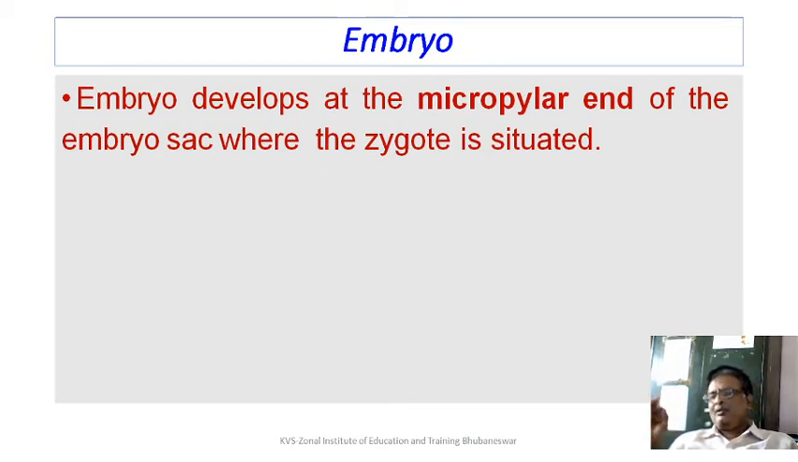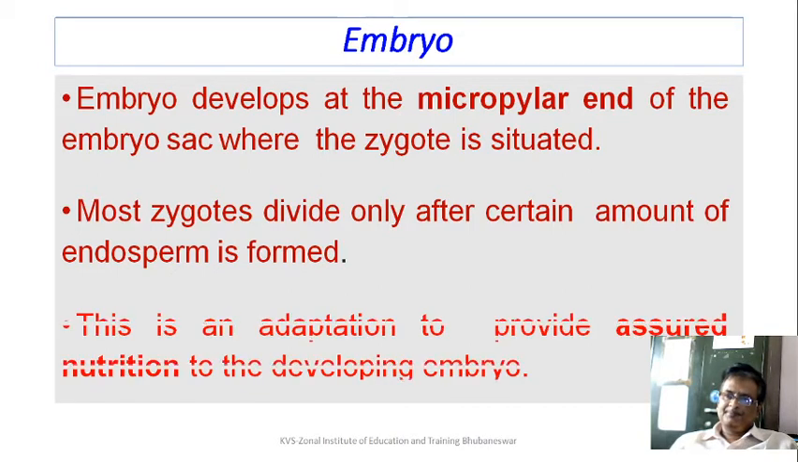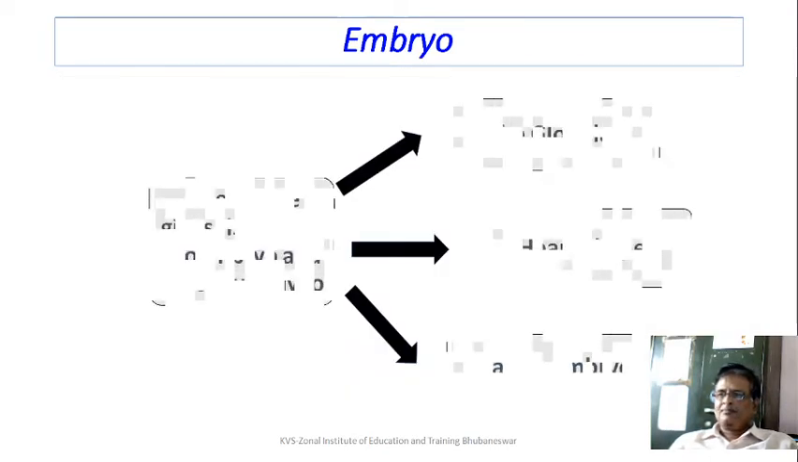Where does the embryo development take place? By fertilization of the first male nucleus with the egg cell. And you remember that happens when it enters through the synergid and goes to the egg cell, at the egg apparatus, the things are happening. So it's towards the micropylar end of the embryo sac where the zygote is situated. Most zygotes divide only after a certain amount of endosperm is formed. This is an adaptation to provide assured nutrition to the developing embryo.